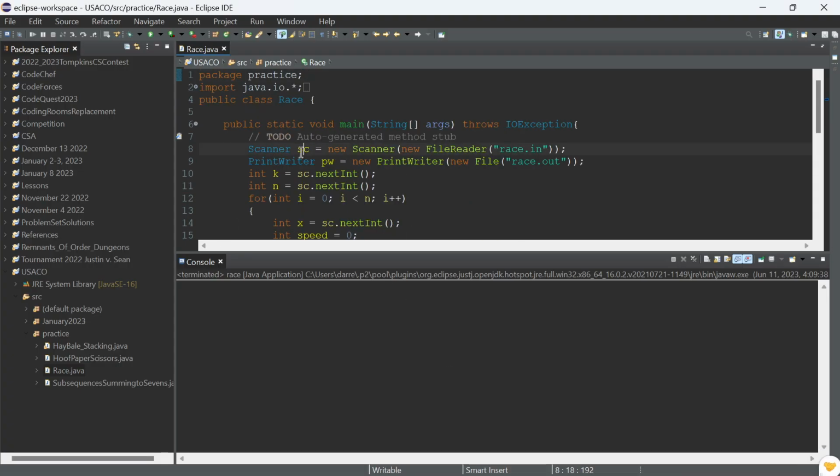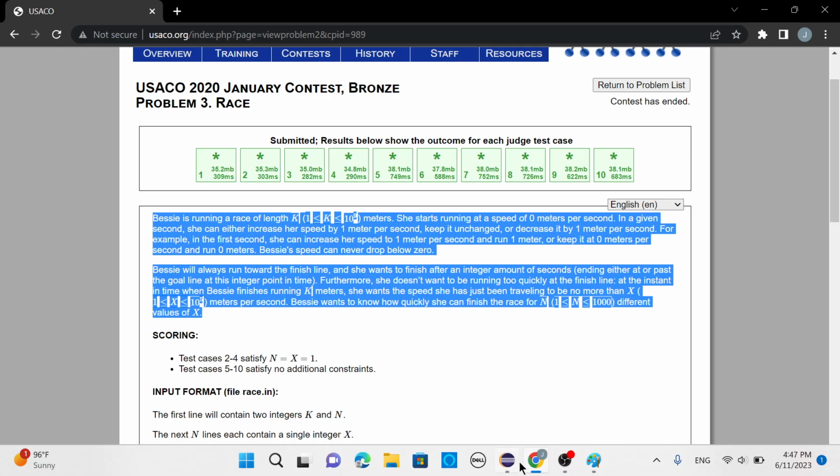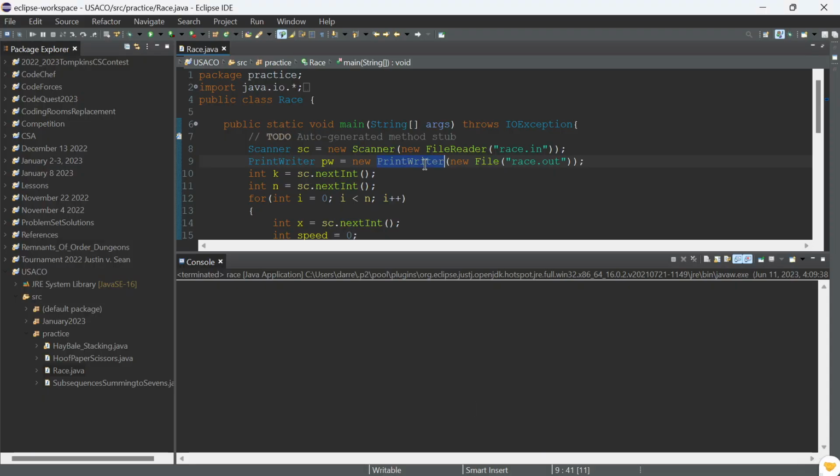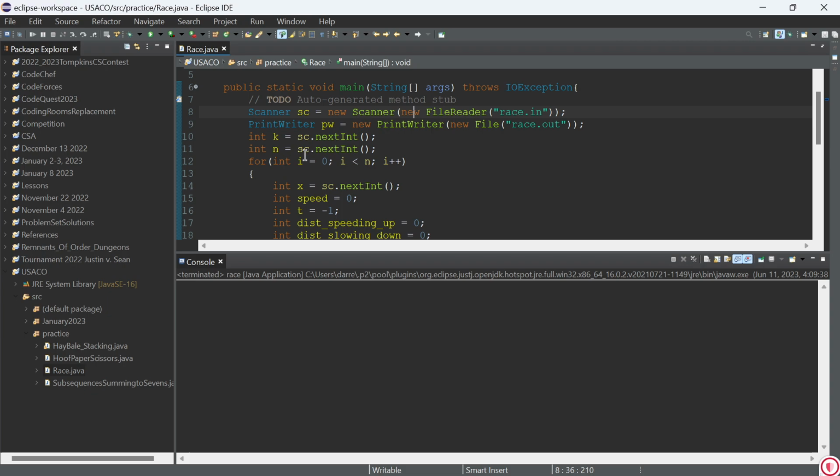So, we have set up a scanner. Okay, ignore the new file reader. Current USACO uses system input and output, but because this is 2020, but when did they change it? Was it like 2021? Thing is, they're using file input and output, so we didn't use print writer and new file reader. So for most USACO problems, you would have to use this in order to test your cases.